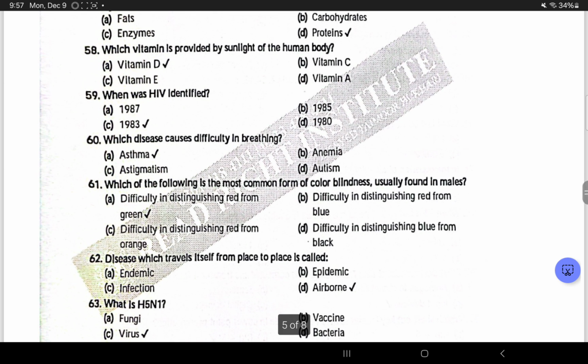Which vitamin is provided by sunlight to the human body? Vitamin D. When was HIV identified? HIV, Human Immunodeficiency Virus, is what it is called. It was identified in 1983.